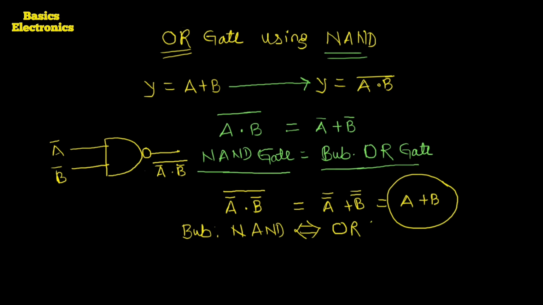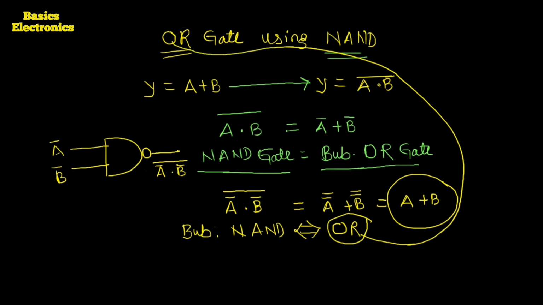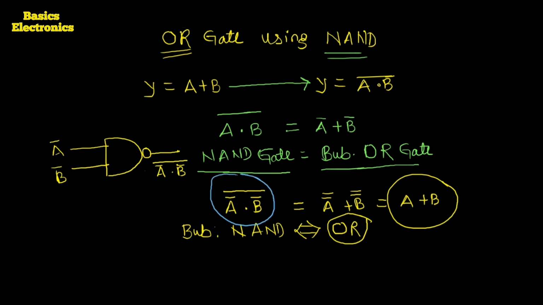And what do we have to draw? We have to construct, we have to realize this OR gate. Okay. The OR gate we have to realize by using the NAND gate. It means here, if we draw the diagram for this equation, then it is equivalent to A plus B. It means if we apply the inverted inputs to the NAND gate, then it works as an OR gate.